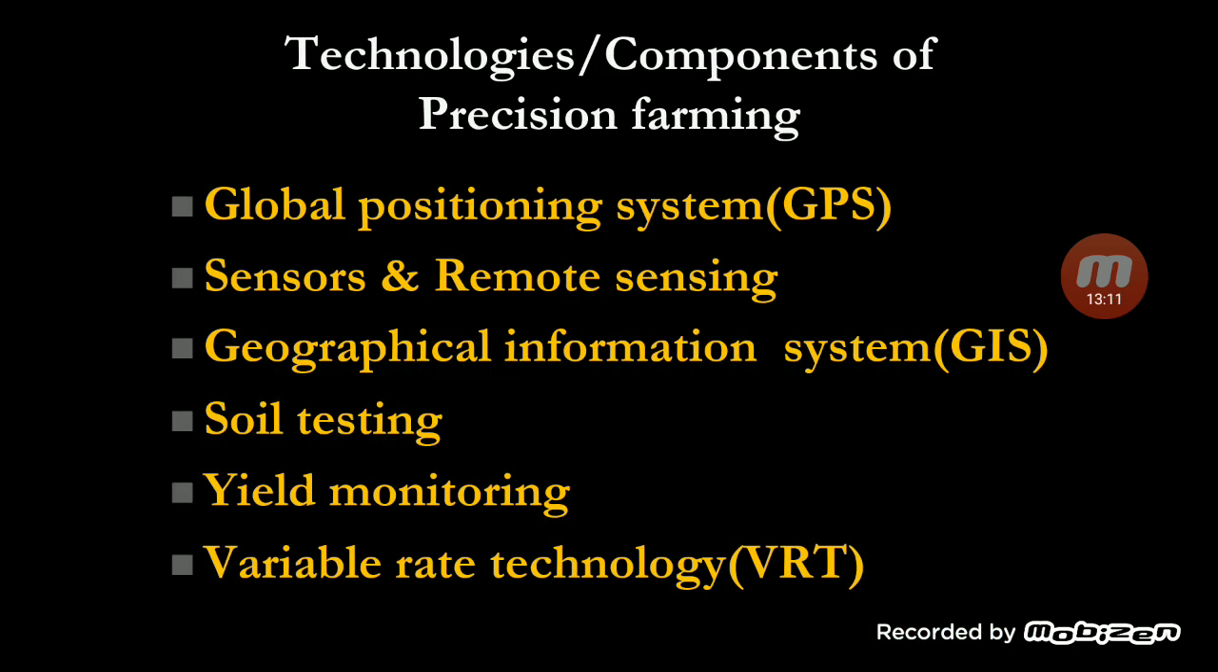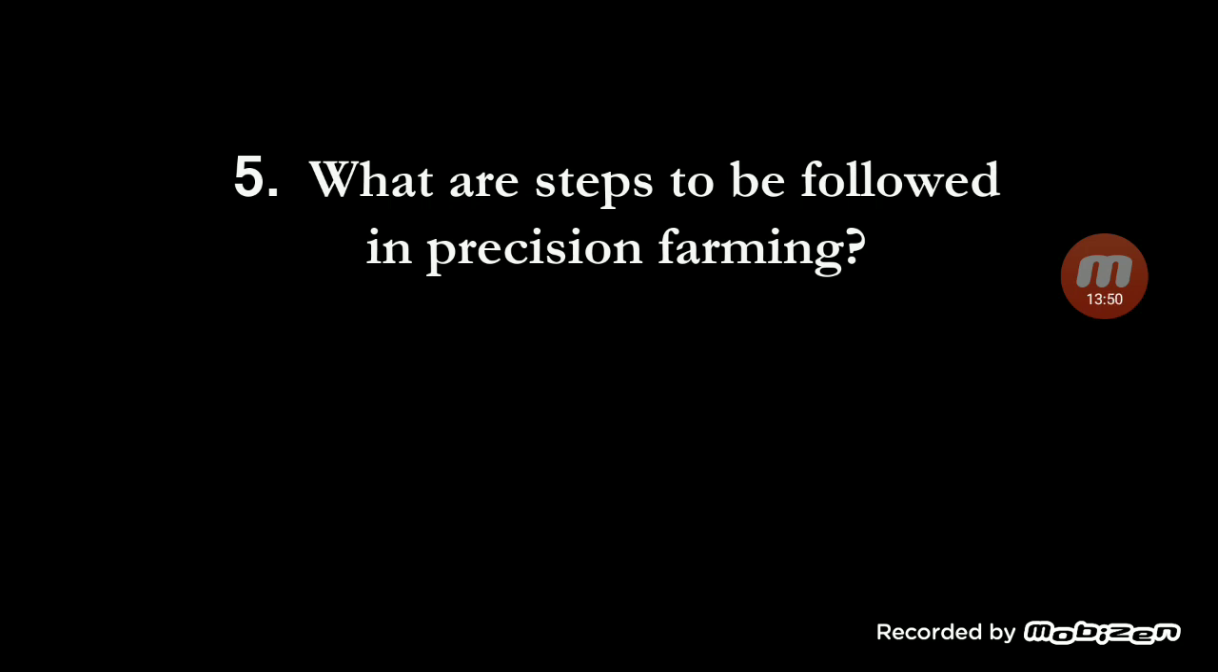If I list them, they are global positioning system, GPS, sensors and remote sensing, geographical information system, GIS, soil testing, then yield monitoring and variable rate technologies. These are called the technologies used in precision farming, or these are known as components of precision farming. In this course we are going to discuss these components one by one in detail. I will not explain all these technologies here in detail, we will see them in this course.